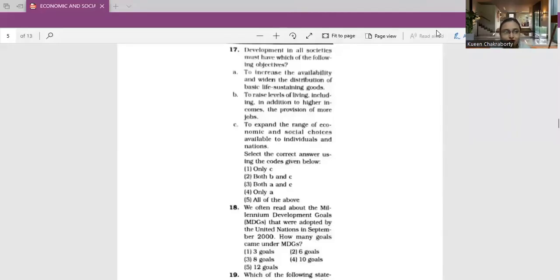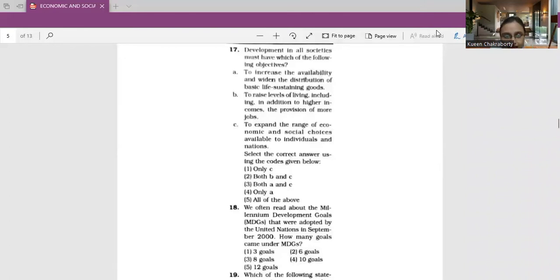Hello everyone, welcome back. As you know, we are discussing the RBI Grade B Officers Examination question paper for Phase 2. We have already discussed a few of the questions and we are coming up with the next set of questions, beginning from question number 17. Let me read out the question.